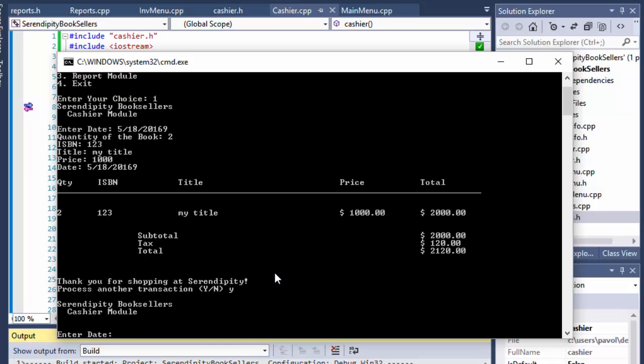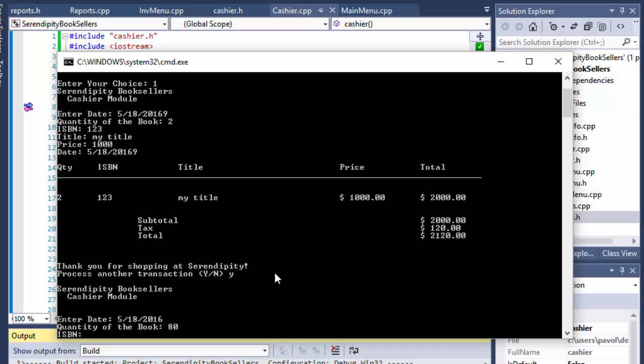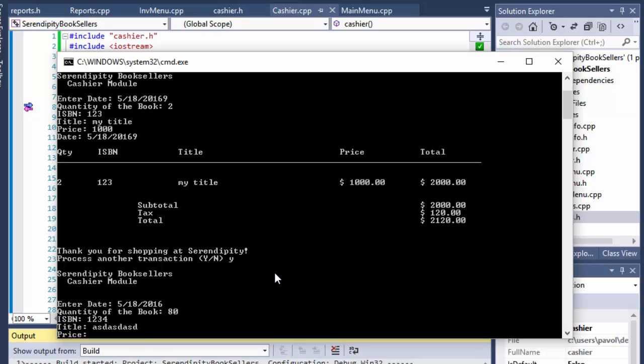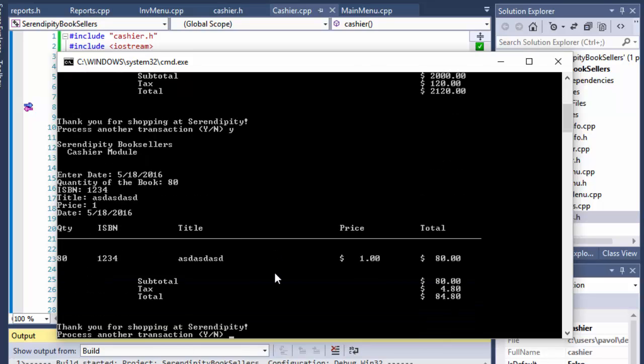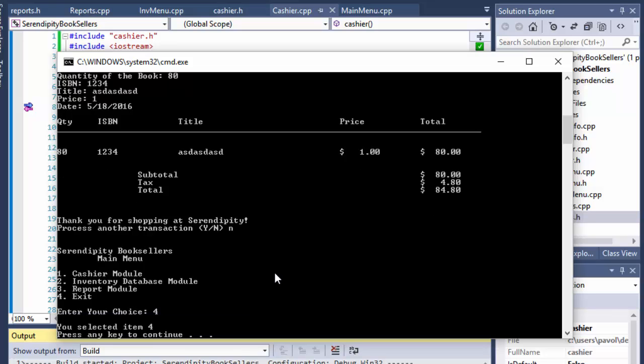Well, I'll fix it some other time. But it basically works. All the headers and all the functions are connected and being called correctly. So that's what mattered for this exercise the most. So some title and price will be $1. So there you go. No, return to main menu and exit.